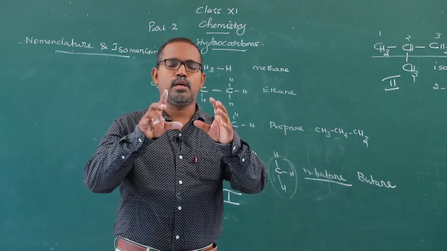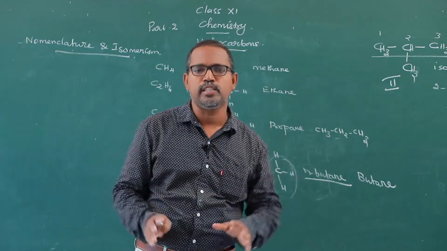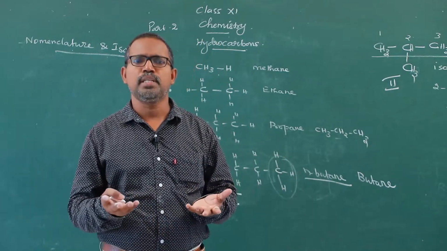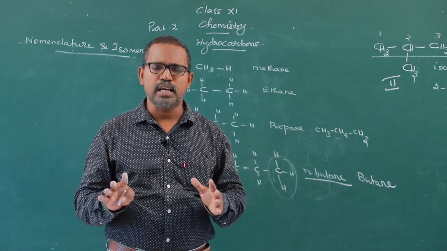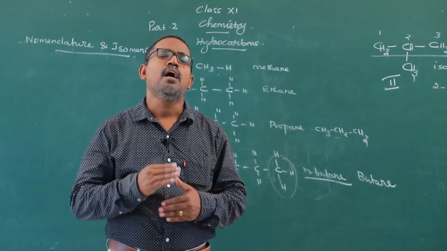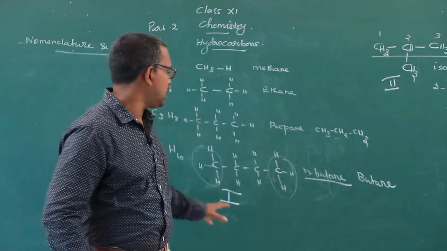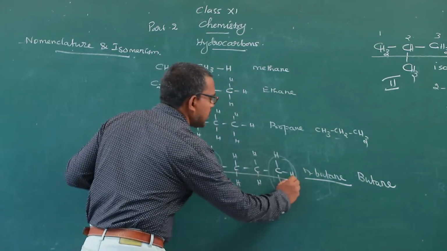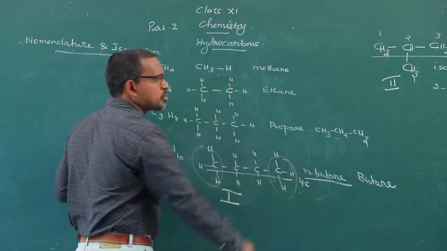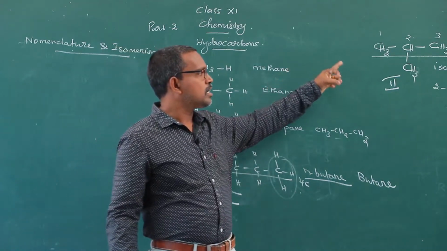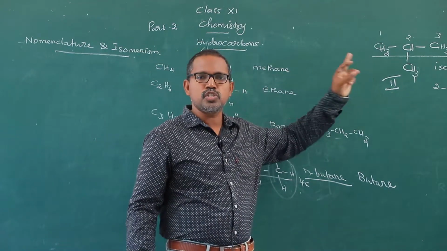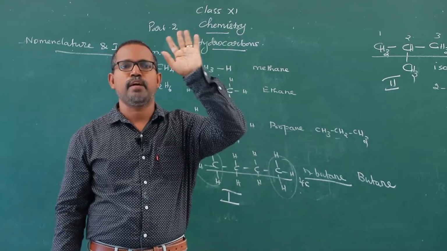Now you are in a position to say what chain isomerism is. Organic compounds having the same molecular formula but differing in carbon skeleton. How to differentiate the carbon skeleton? Here the straight chain consists of 4 carbon atoms. In structure number 2 the straight chain consists of only 3 carbon atoms.